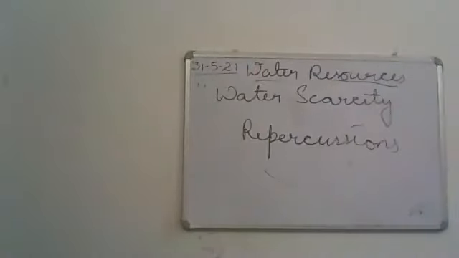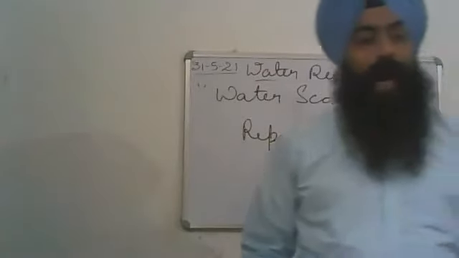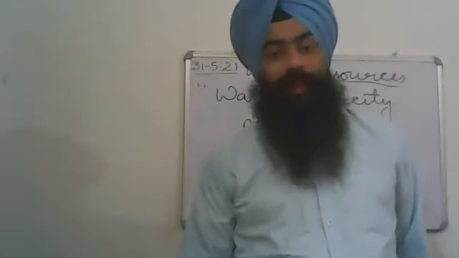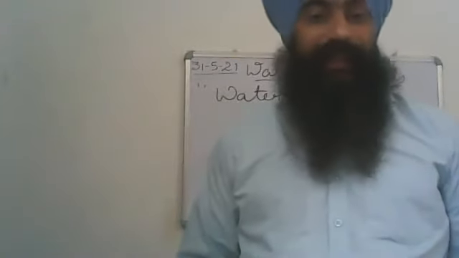The use of water in post-independent India has increased manifold, because after the independence of our country, agricultural production increased.